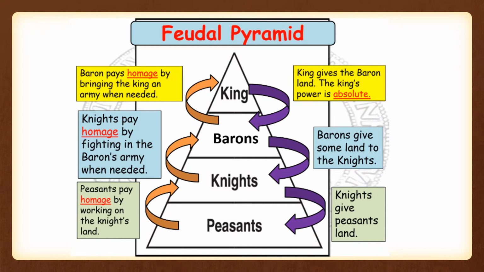On the top of the chart, we see the king gave land to the nobles in exchange for their loyalty, knights, army, food, and money, which made the kingdom strong.